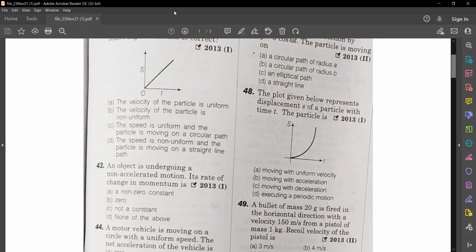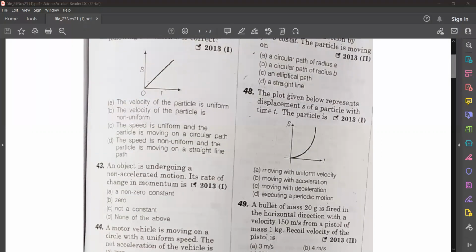The particle is... This is the question number 48. We are given the graph and there are four options: moving with uniform velocity, moving with acceleration, moving with deceleration, executing a periodic motion. So which is the correct option?